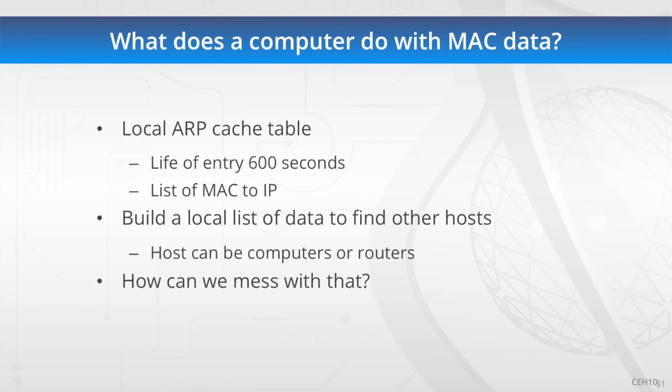We need to talk about how we can abuse, as a penetration tester, MAC data locally on a host, on a regular Windows host or whatever host it is. They have an ARP cache table. This is a list of MAC addresses that they know about that are mapped to IP addresses locally. That lasts for 600 seconds. This gives you information about hosts that you normally want to talk to so that you don't have to re-resolve MAC to IP with every single conversation.